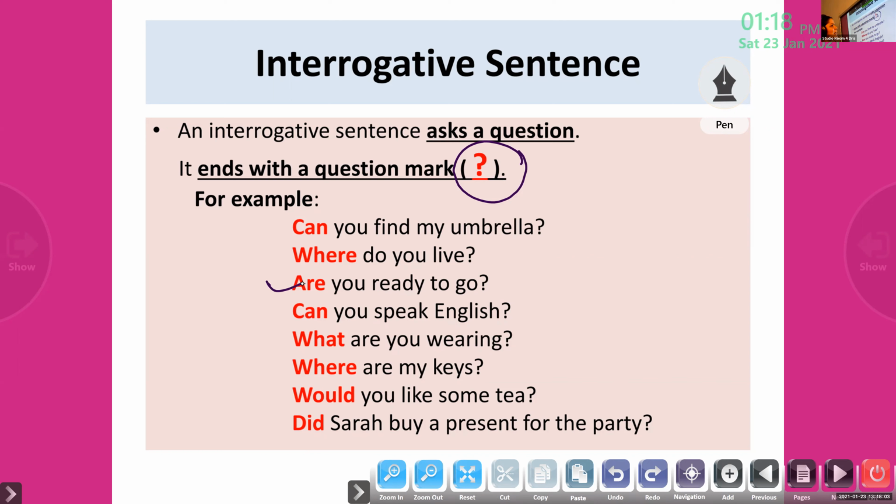Can you speak English, Royce? Yes. Okay, so, what are you wearing? Now, let me ask this question to Pranav. Pranav, what are you wearing? I'm wearing a red shirt. Oh, very good. Red t-shirt. Very good. So, where are my keys?